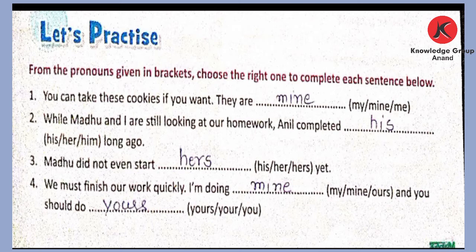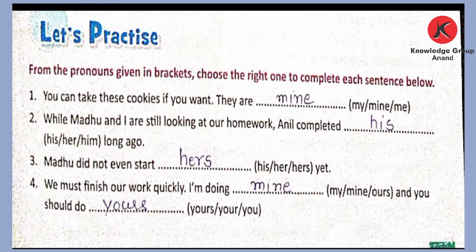The first one: you can take these cookies if you want. They are cookies, a plural form. So whose cookies? They are mine. So we have to write here mine.